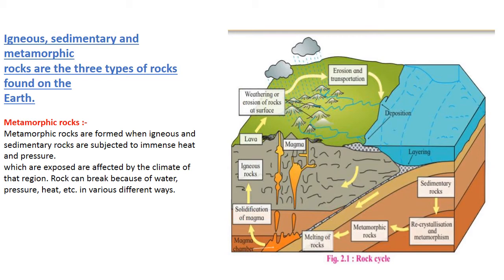All the sediments are deposited, and because of the immense pressure on them, sedimentary rock is created. Then again recrystallization and metamorphism take place and metamorphic rock is created. This is how the rock cycle goes on, and this is how one rock gets converted into another because of climatic change and different pressures.